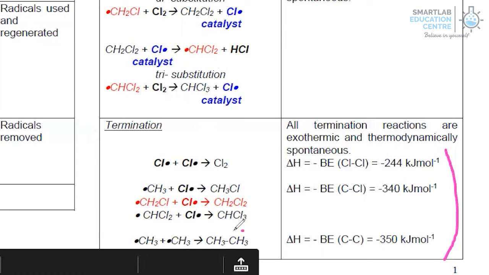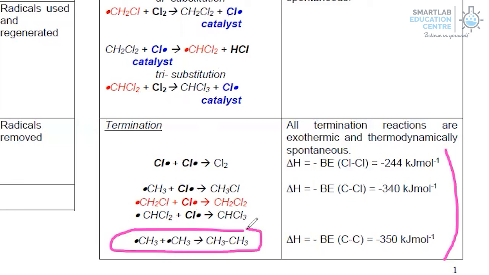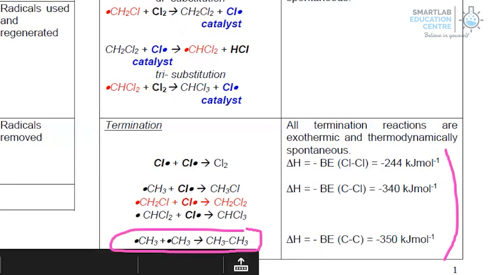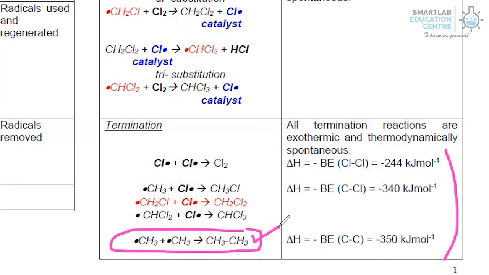One key thing to highlight is that at times you cannot prevent the fact that two alkyl radicals could collide with each other. This is when you get an extension of the carbon chain in the final product. This is obviously not the product that you intend to produce because for free radical substitution, the idea is not to extend the carbon chain. So be mindful that in exam questions, if they ask whether such a product could be produced, the answer is yes. You do get products with a carbon chain longer than the alkane molecules that have been used as a reagent.